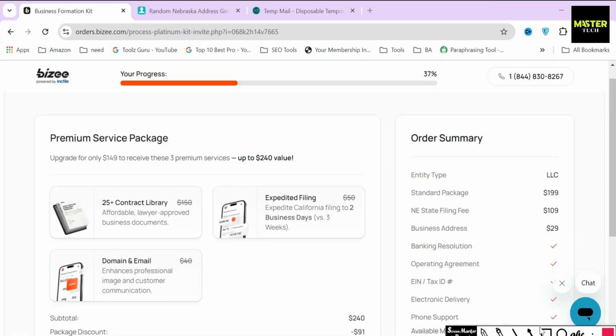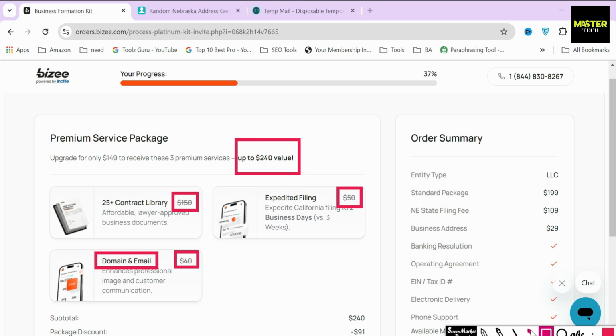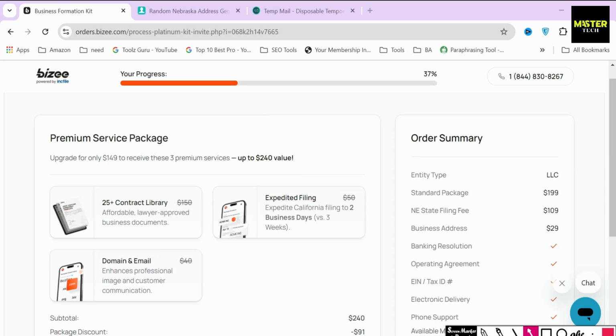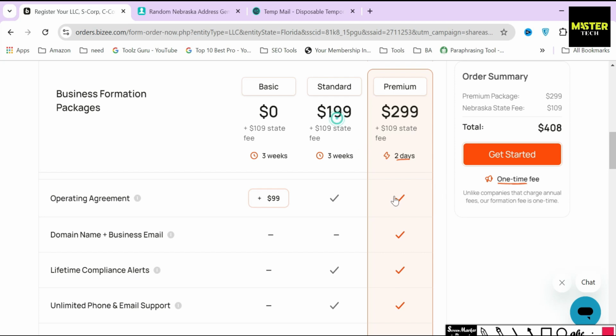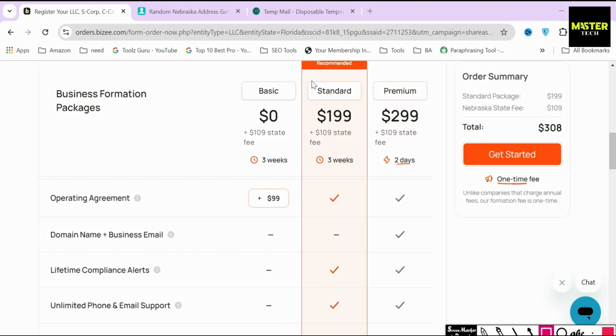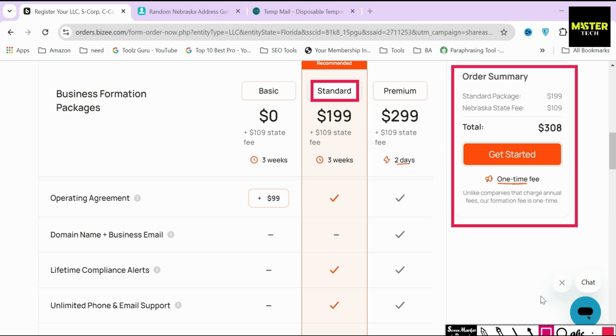This service can be added as an add-on even on the standard and basic packages for an extra $40, but in the premium package this service is included with 2 other services, and if you pick these 3 separately, it's going to cost you $240. But if you pick the premium package, you will be getting these $240 worth of service just for an extra $100. In my case, as you have seen in my Busy dashboard, I have gone with the premium package. But for the sake of creating this video, I will just complete the rest of the filing process by going with the standard package, which is enough for most business owners.